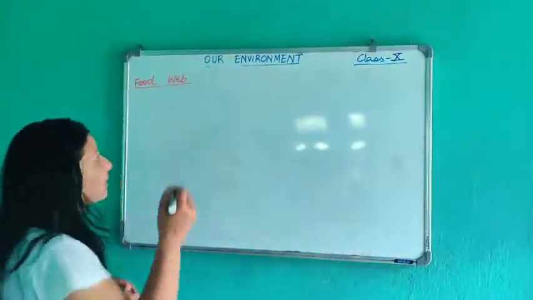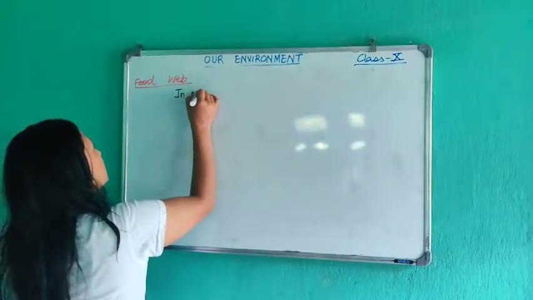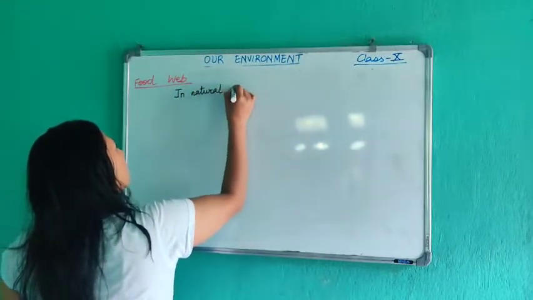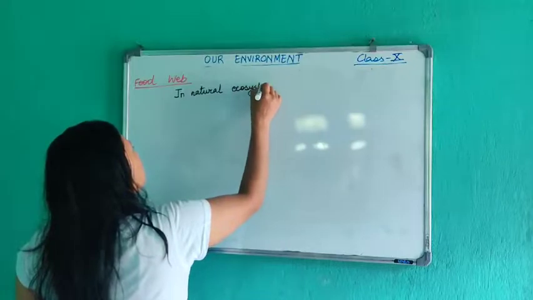Okay, so in natural ecosystem, nature ma पढेको जस्तो चाहिँ हुँदैन.